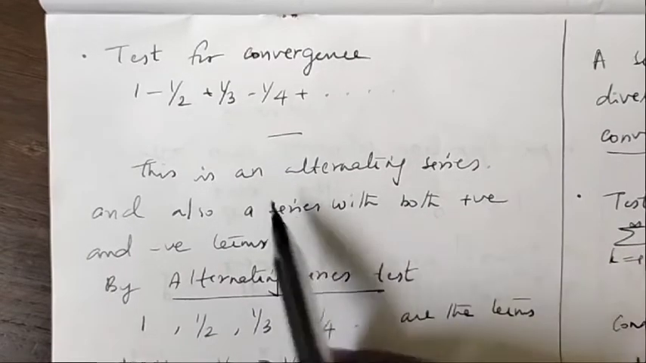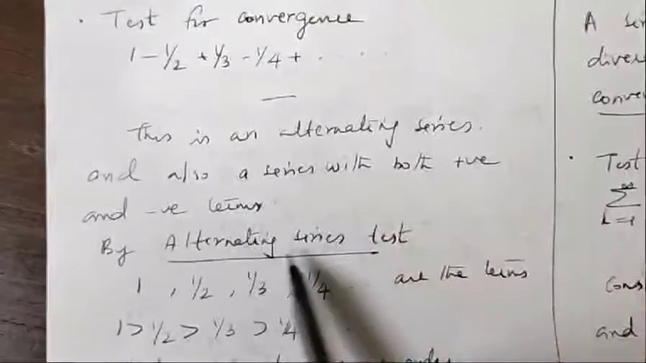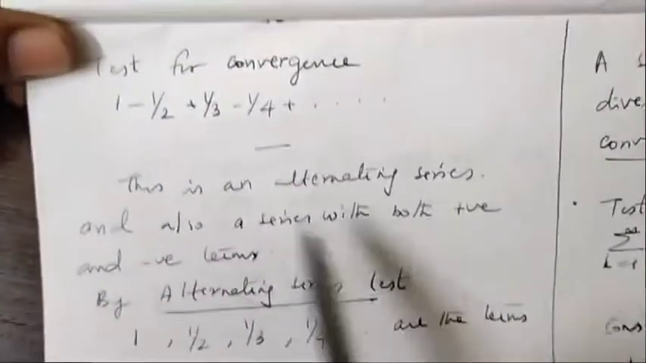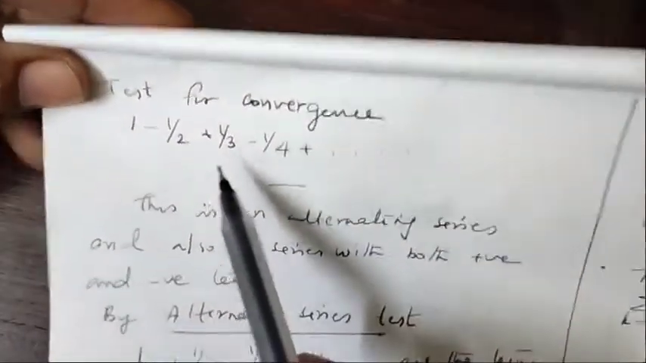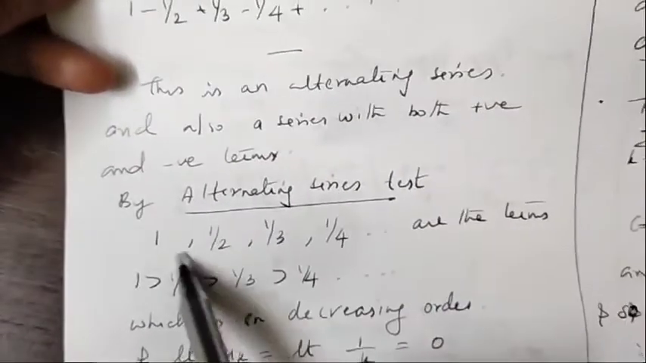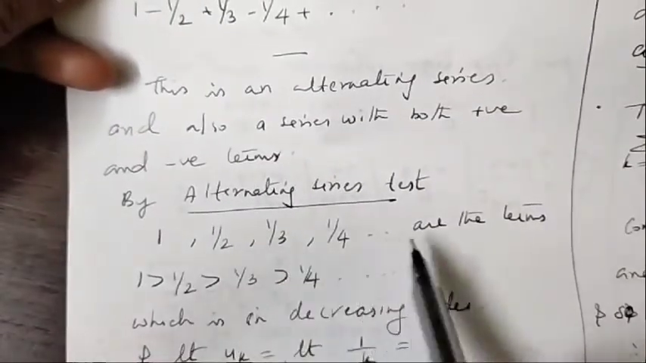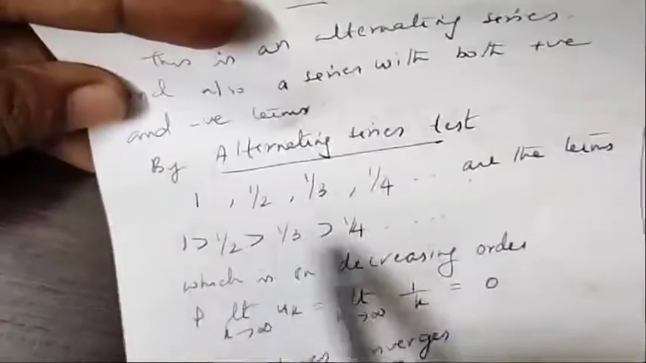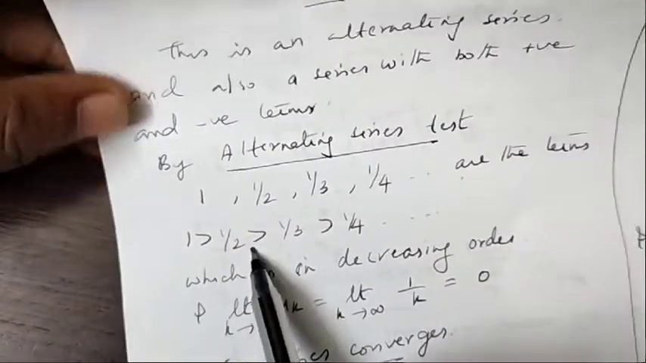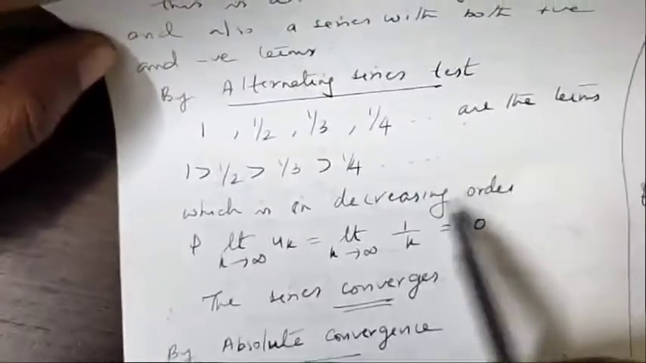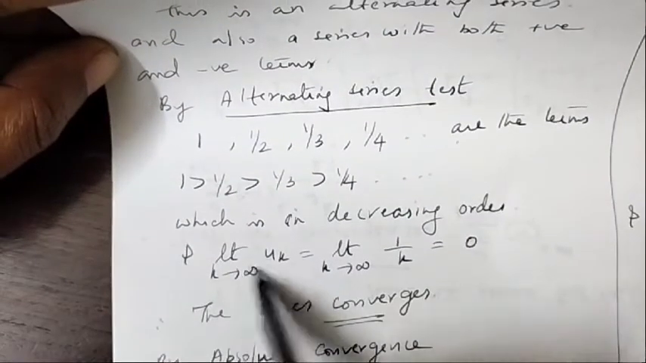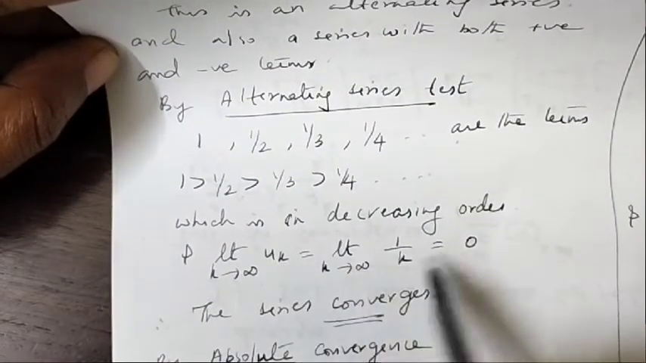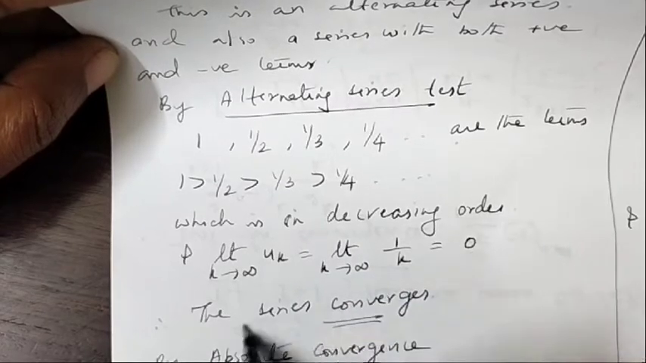First of all, we take the alternating series test because it is an alternating series. We have solved this problem already. The terms are 1, 1 by 2, 1 by 3, 1 by 4, etc., and they are in decreasing order because 1 is greater than 1 by 2, greater than 1 by 3, etc. Second condition, limit k tends to infinity, Uk should be 0. It is 0. So the series converges.